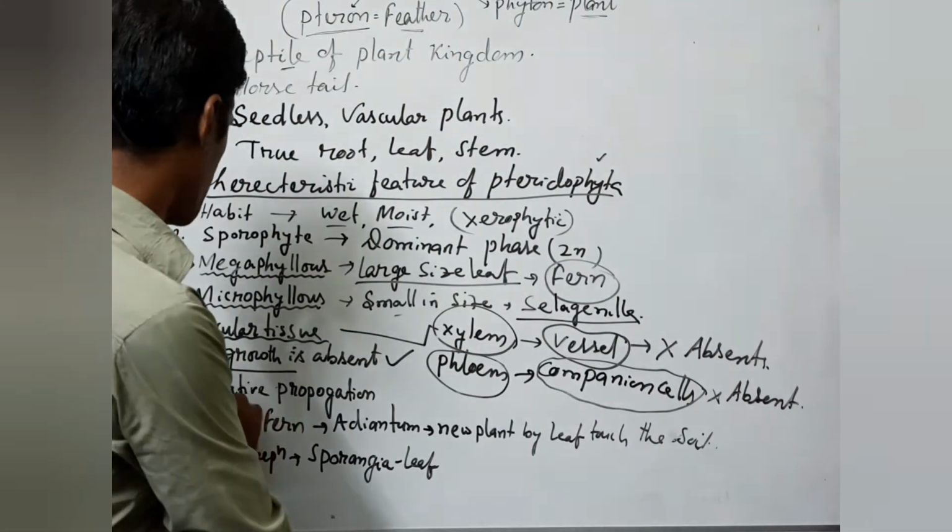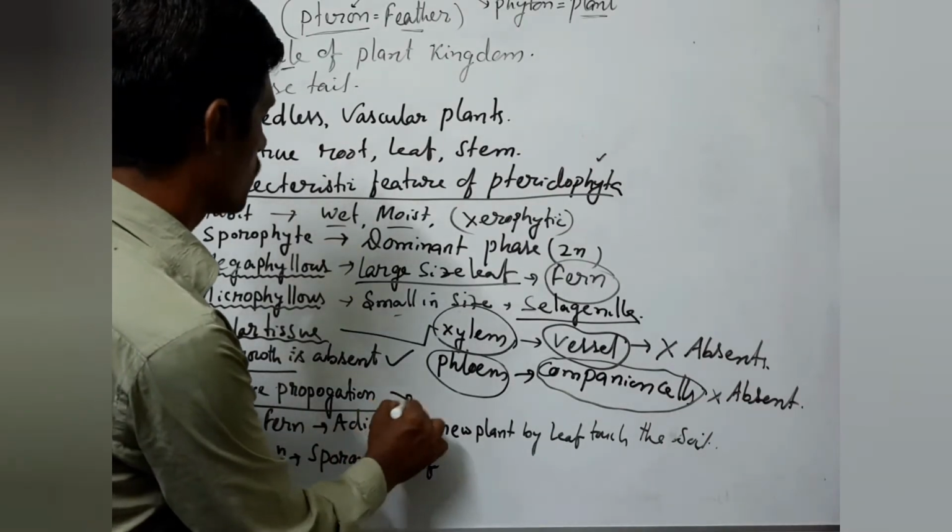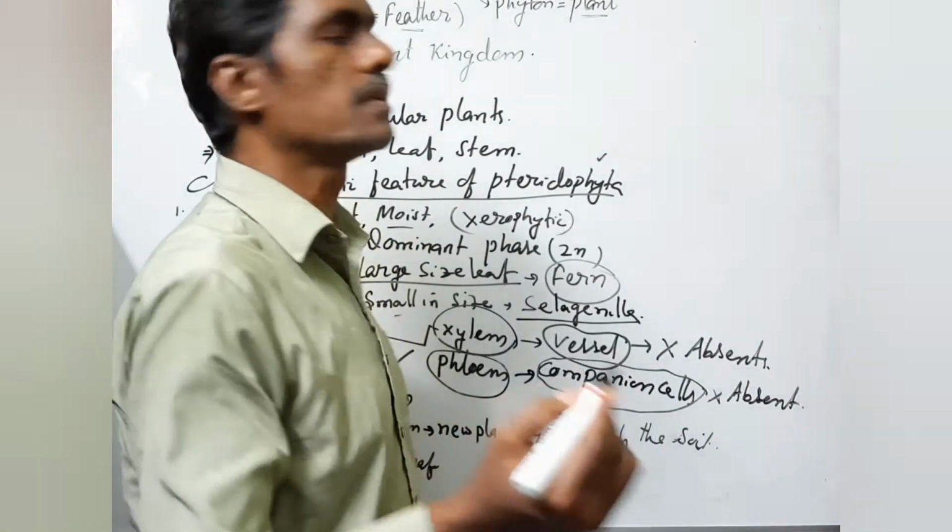Now comes vegetative propagation. Vegetative propagation means it undergoes reproduction. Which type of reproduction? You can say bulbil.